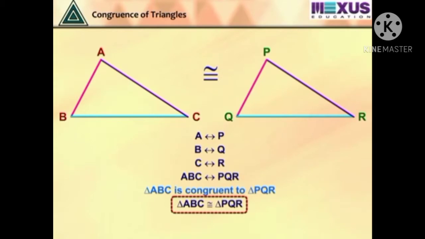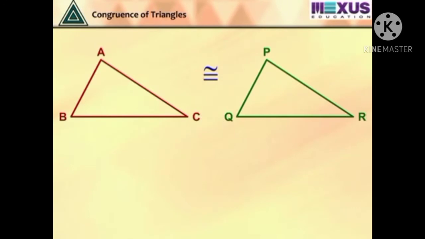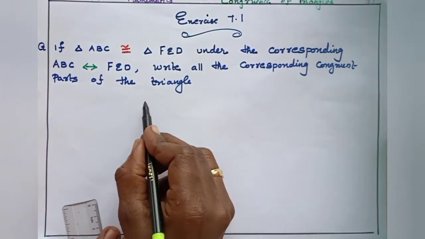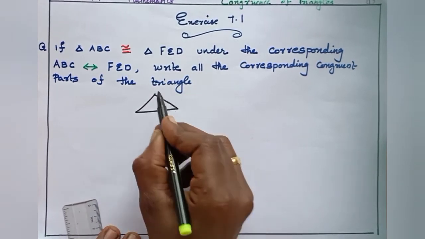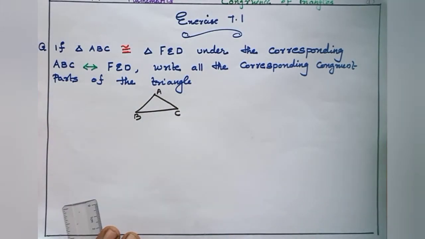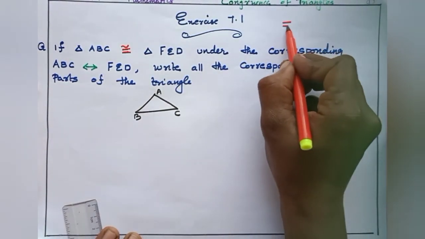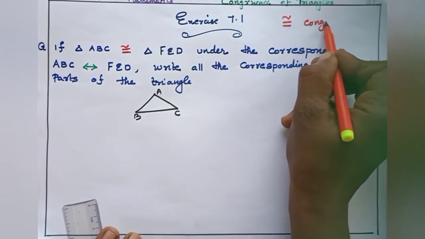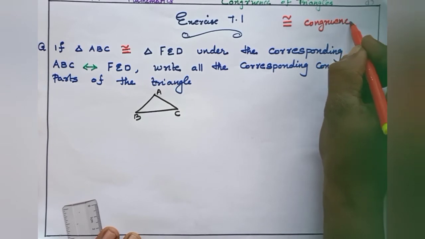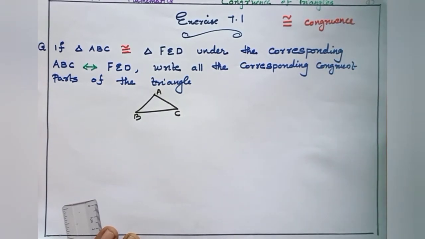So we have the corresponding parts: corresponding vertices, corresponding sides, corresponding angles. Suppose this is triangle ABC. This symbol is denoted as congruence.